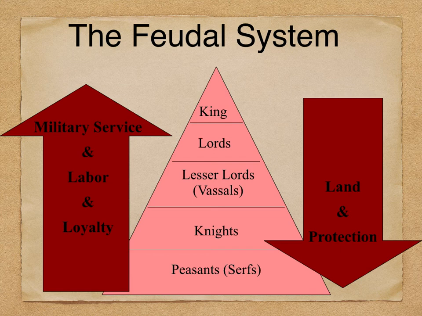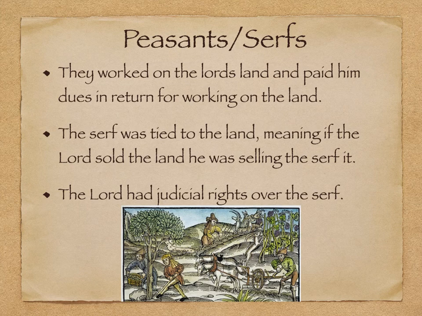To describe the life of the peasant or the serf, we're going to have to look at two parts of this feudal system. First of all, we're going to look at the lesser lords or the vassals, and secondly, we're going to look at the peasants or the serfs, and these are the guys at the very bottom of the chain. So the peasants and serfs, these people worked on the lord's land, and they paid him in dues in return for working on the land.